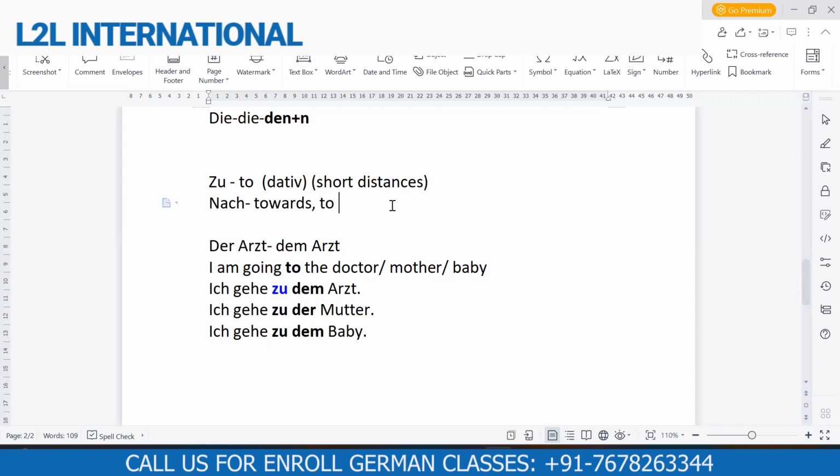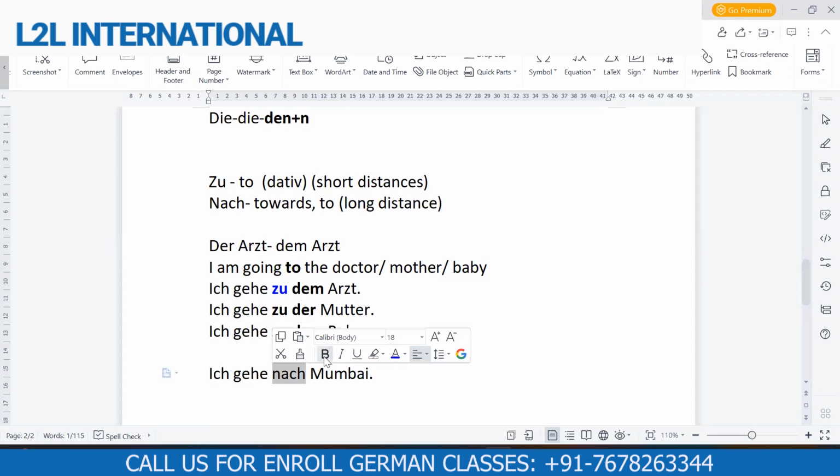If you are changing cities, for example, you are in Delhi and you're going to Amritsar, or you are in Delhi and you are going to Germany, then you would use nach. For example, ich gehe nach Mumbai. Here we cannot use zu because Mumbai doesn't come within the city. Mumbai is an outer city. So ich gehe nach Mumbai. I'm going towards Mumbai.